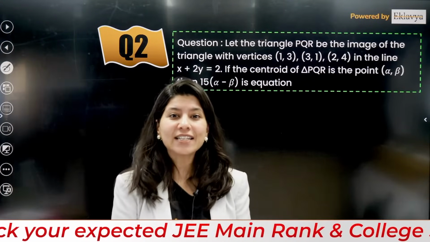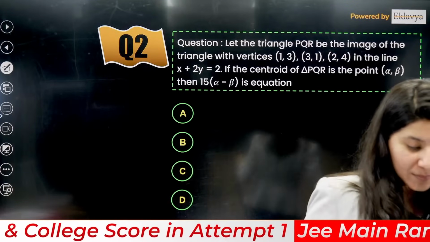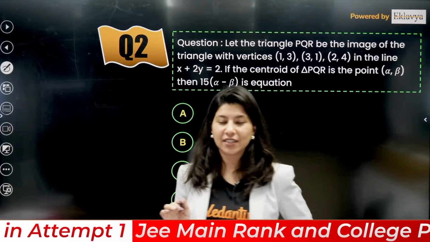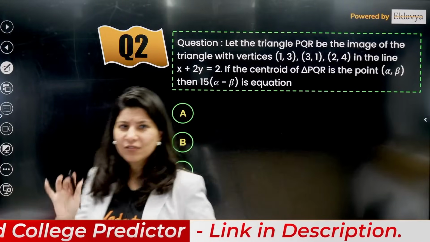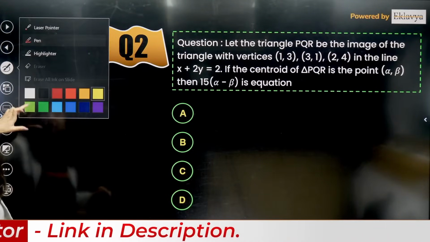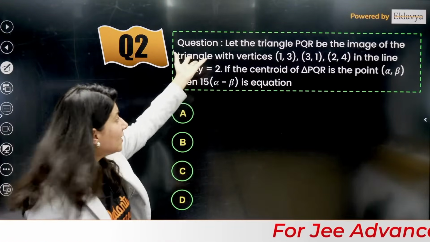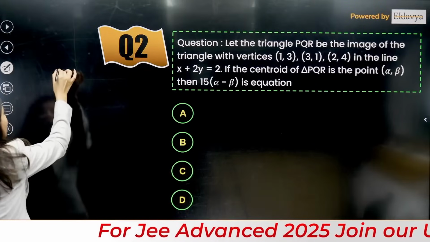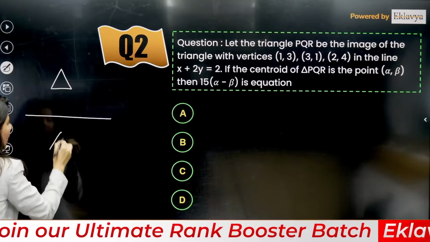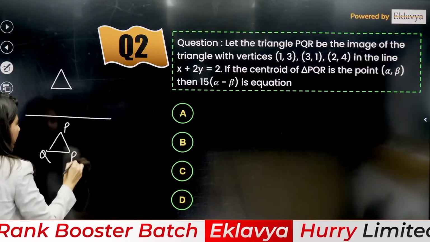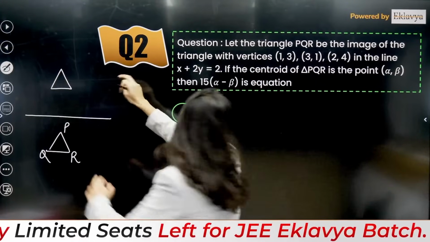This is from the straight lines chapter, and specifically from straight lines we have a direct question from the image of a point. Now understand this question. If you understand this, it is a very easy question, okay? It says, let the triangle PQR be the image of another triangle whose vertices are given. So we have a triangle, then the image of this triangle will be P, Q and R, okay? So let the triangle PQR be the image of this triangle.